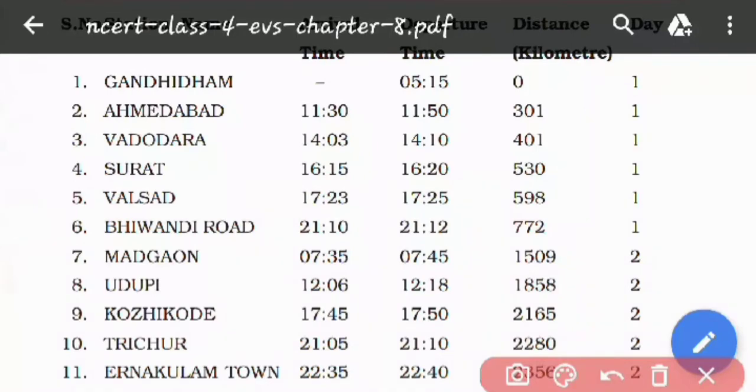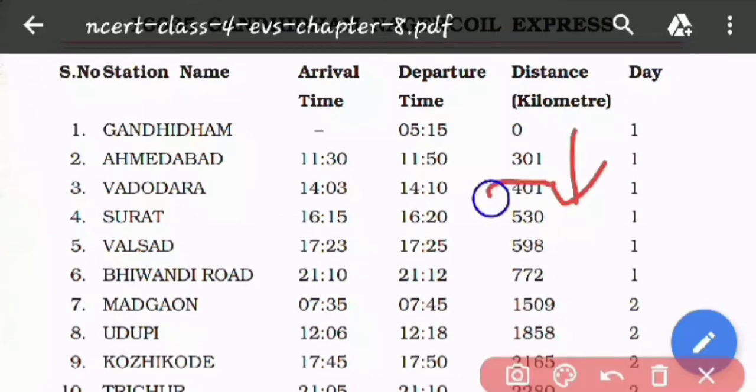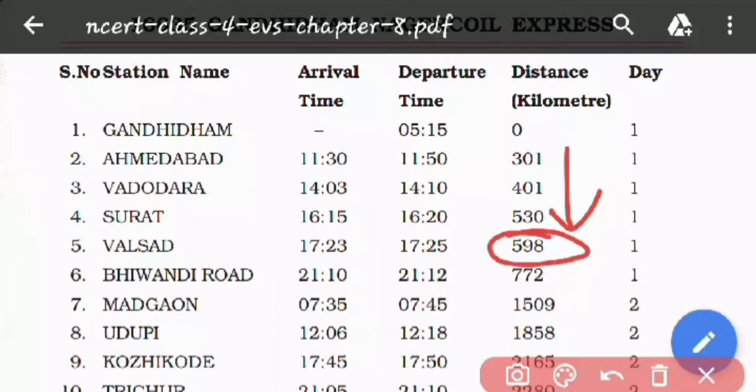So here 14:03 means 2 hours and 3 minutes, and it is PM, so 2:03 p.m. and this is 2:10 p.m. Now what is the distance till Vadodara? Till Vadodara we have covered 401 kilometers, and so on. We have a lot of stations over here. Then Surat, we have covered 530 kilometers. Then at Valsad we have covered 598 kilometers. Then Bhiwandi Road we have covered 772 kilometers, and so on.